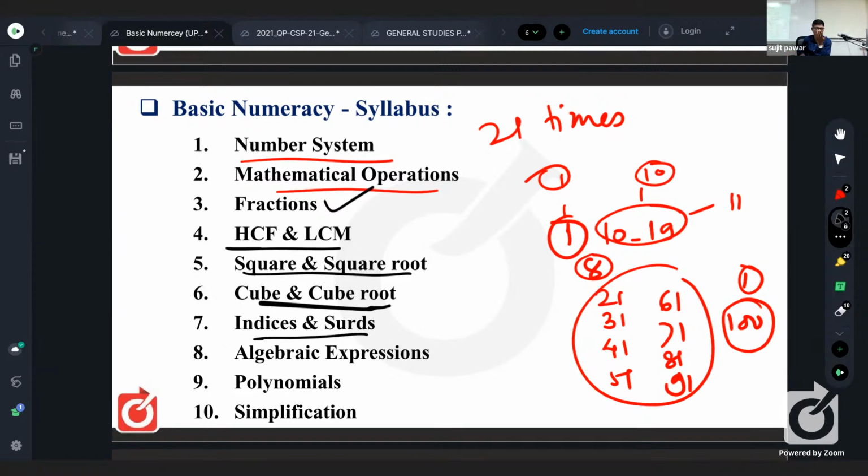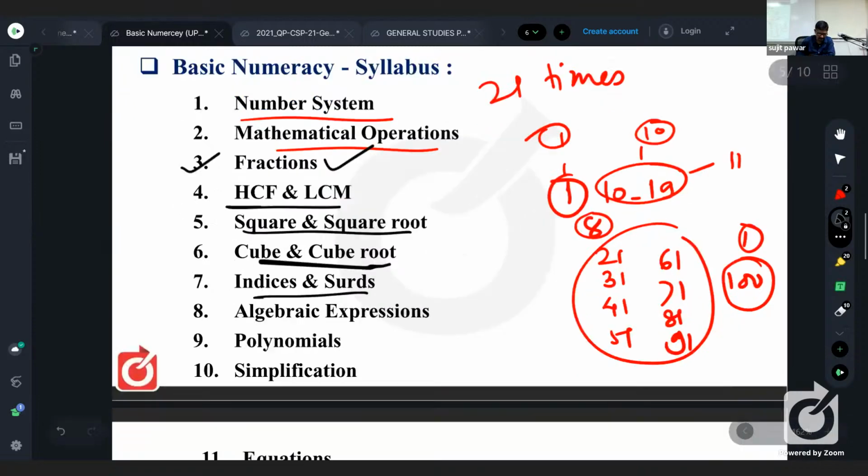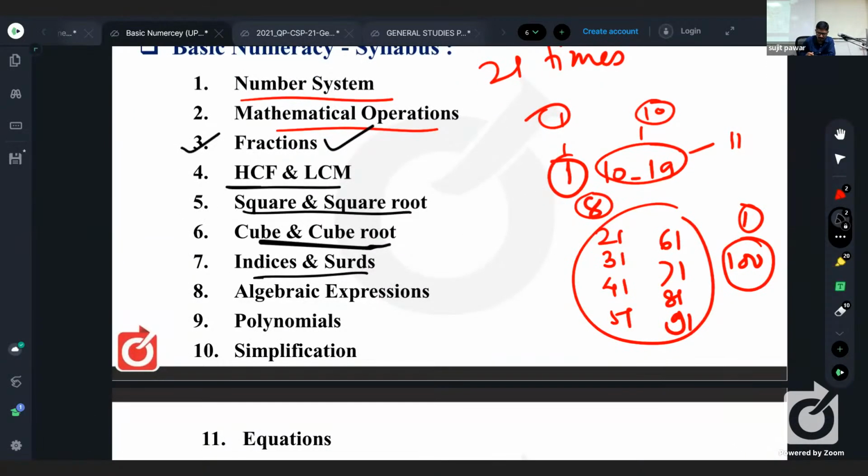Fractions is the basic topic for percentage. Fractions is also the basic topic for ratio, because ratio is a fraction in its lowest terms. So to have the concept of percentage and ratio, you should know fractions. Again, percentage is the basic topic for profit and loss, interest. Ratio is the basic topic for proportion, alligations and mixtures, partnership, time and work, time, distance and speed. So basically, you should know fractions. Is it clear?